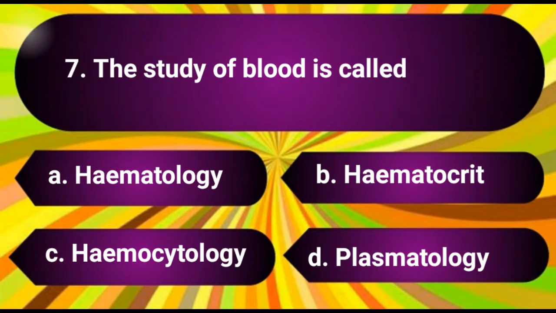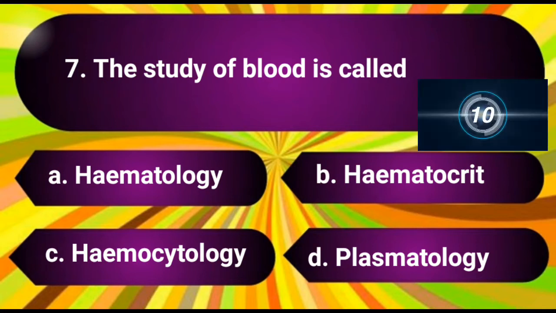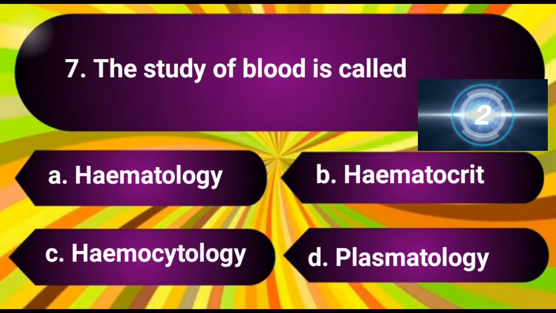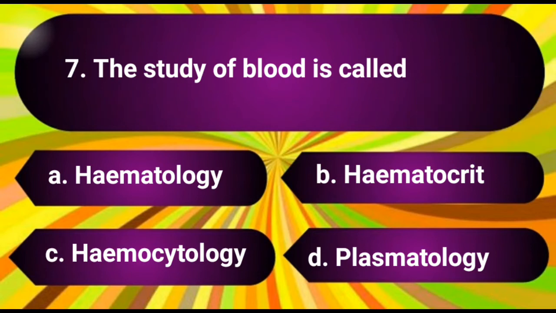Question number 7. The study of blood is called. The options are A. Hematology, B. Hematocrit, C. Hemocytology, D. Plasmatology. The answer is A. Hematology.